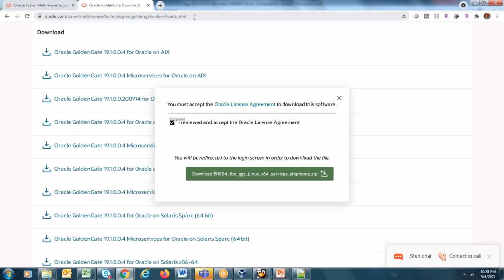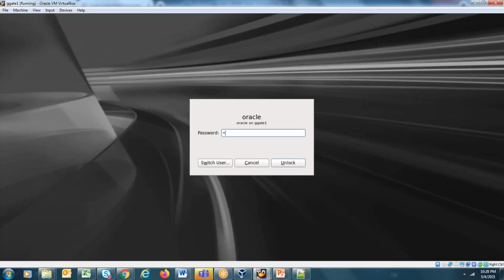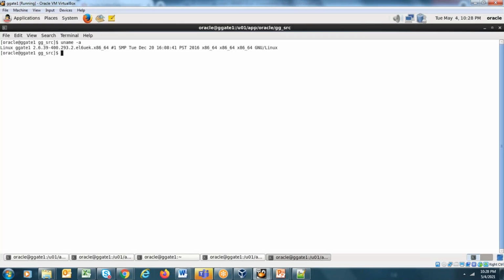Okay, so once you download these binaries, you have to transfer them to your respective machine. If you are using the binaries which are shared with this training, they are already present inside /home/oracle/software.